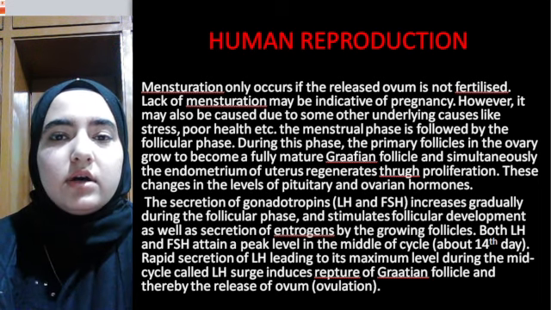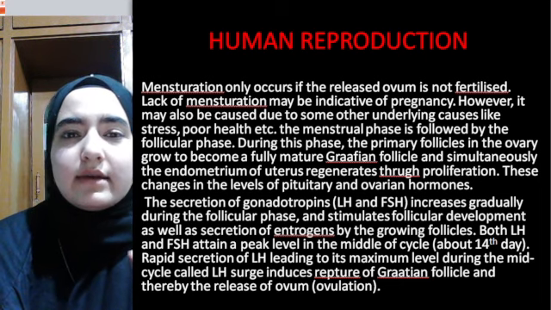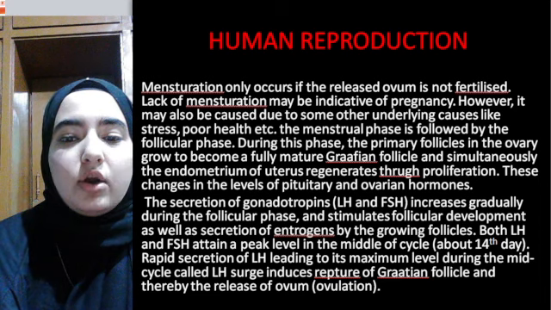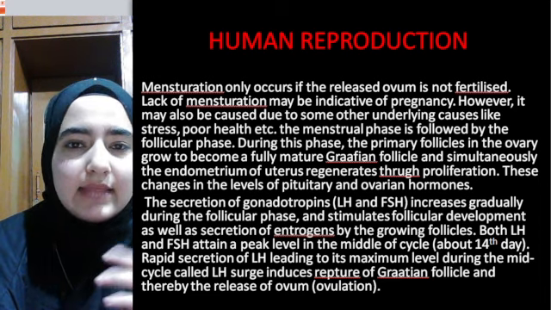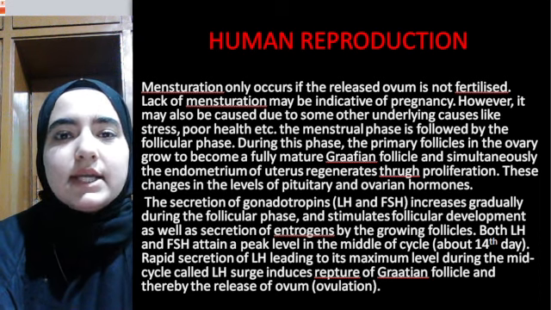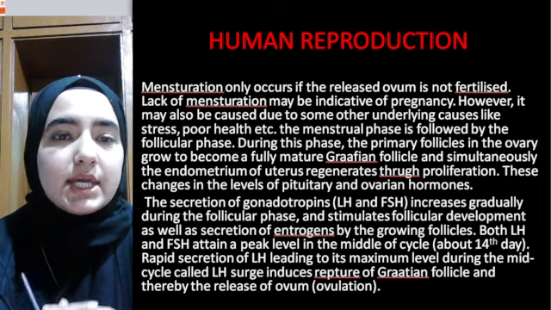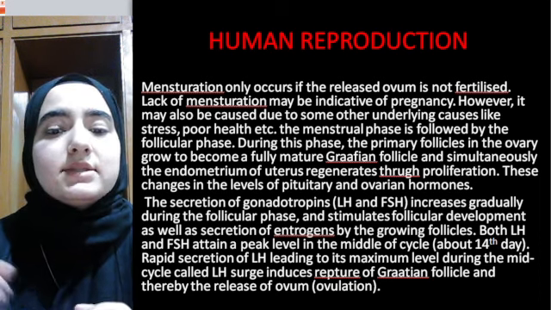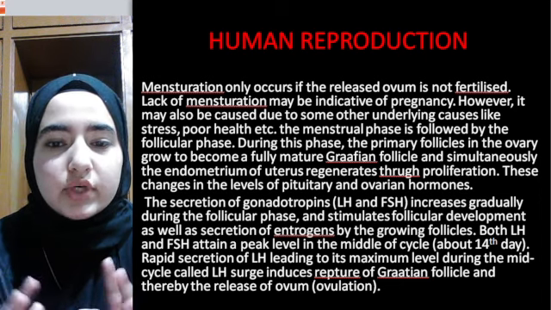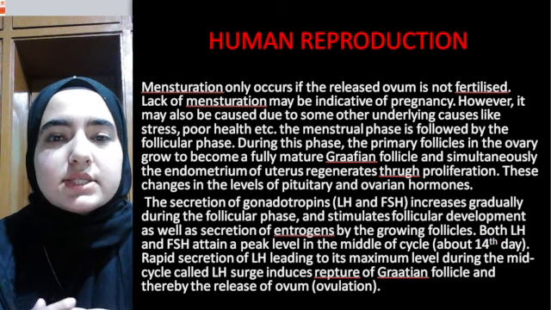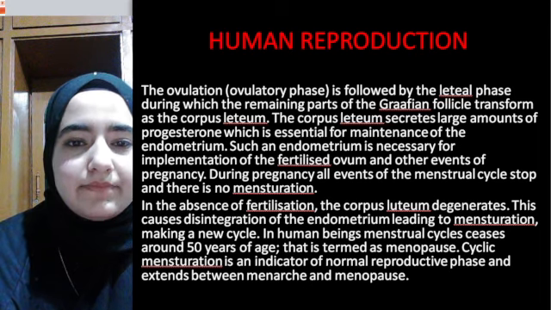Both these gonadotropic hormones, luteinizing hormone and follicle stimulating hormone, reach a peak during the middle of the cycle, about the 14th day. At that phase, the ovum is released, ovulation occurs. Ovulation simply means release of ovum, which takes place during mid cycle. That is known as the LH surge. Why? Because LH and FSH are very high at that period, about the 14th day. It induces rupture of the Graafian follicle, and thereby releases the ovum, which is known as ovulation.